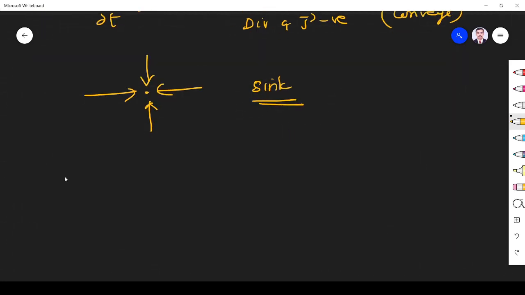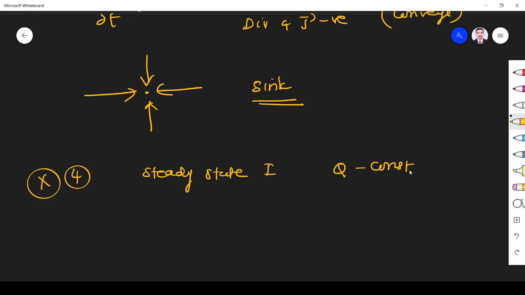Next, the fourth condition is very, very important. If the current is steady state current. Steady state current means what? The charge is constant, which means ρv is constant. Charge density is constant.